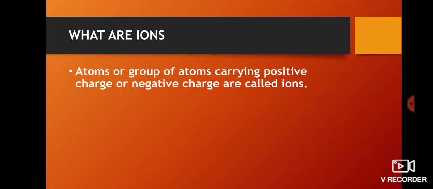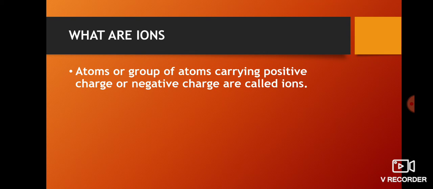So now we have discussed molecules, and we have learnt three things in molecule. First, when two or more atoms combine, they form a molecule. Second, they exist independently and they show the property of that particular substance. And we have seen two types: molecule of element and molecule of compound. For a molecule of element, same atoms are combined, and for a molecule of compound, different atoms are combined.